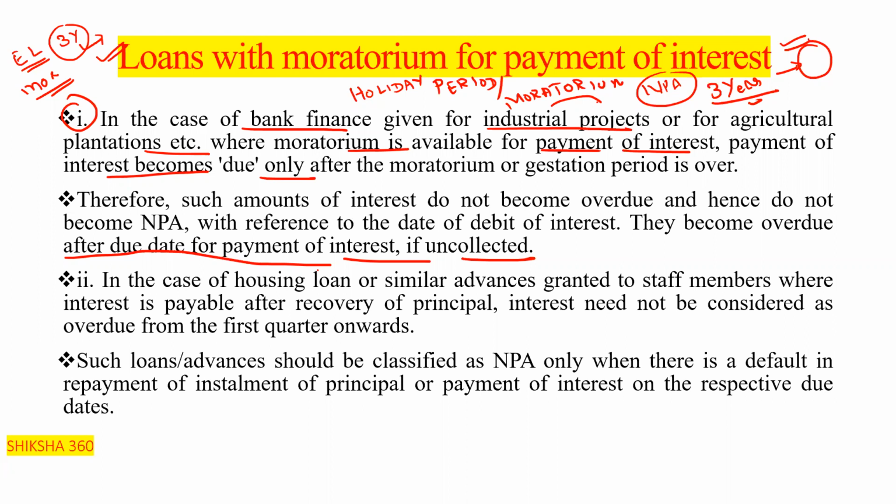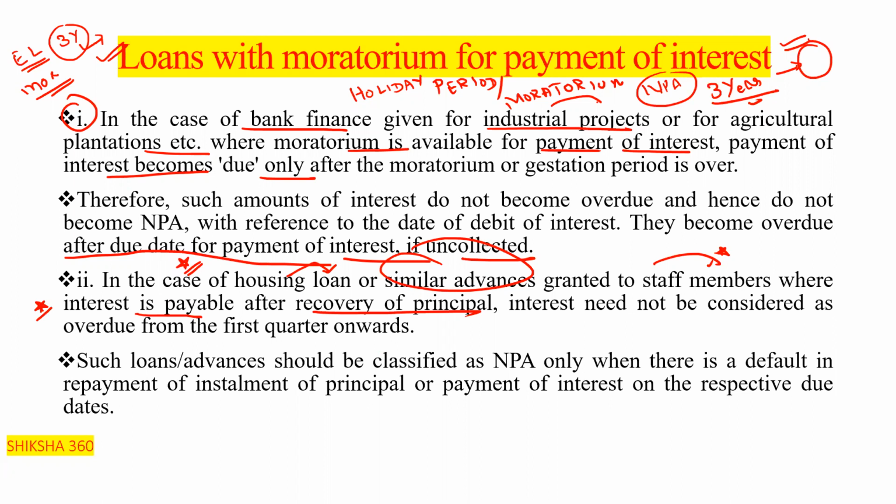Next, in the case of housing loans or similar advances granted to staff members, where interest is payable after the recovery of principal, interest need not be considered as overdue from the first quarter onwards.